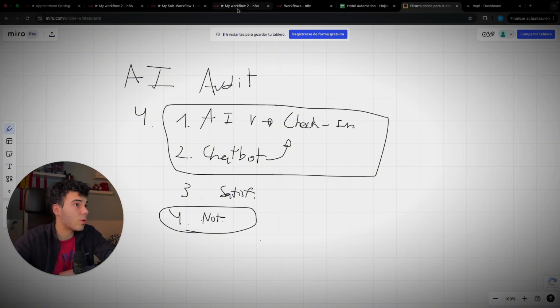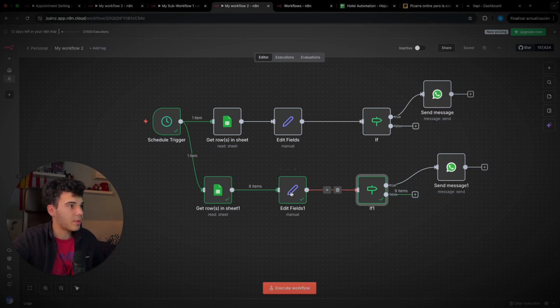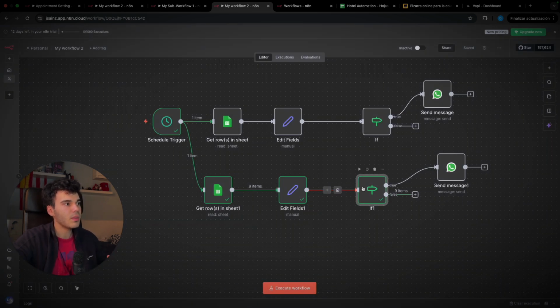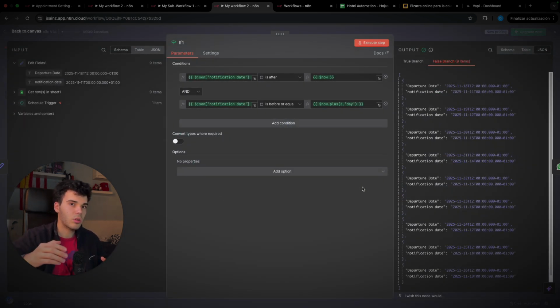So what we are gonna use is, we're gonna get the same date. We have a column here of the date of arrival and we're gonna set the notification date to be 3 days before the date of arrival. So if we are free on that date of the notification date, that means that we have to send today that notification date.